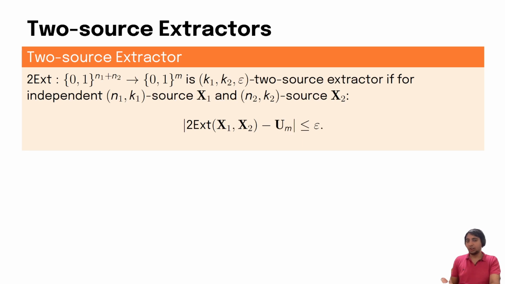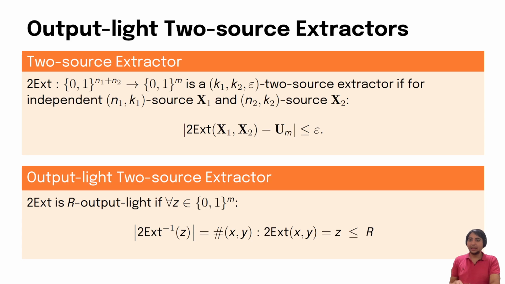Formally, we say a function is a (k1, k2, epsilon) two-source extractor if for any two independent sources X1, X2, where X1 is over, say, n1 bits and has entropy at least k1, while X2 is over n2 bits and has entropy at least k2, it holds that the output of the two-source extractor on X1, X2 is epsilon close to the uniform distribution.